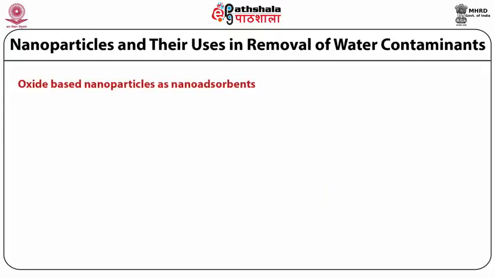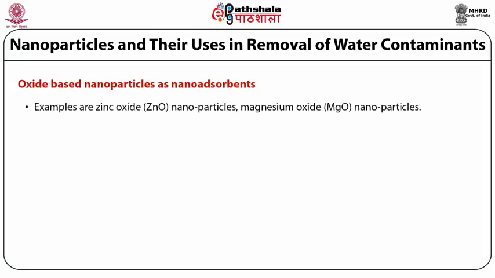Next are the oxide-based nanoparticles, which are used as nanoadsorbents. Examples are zinc oxide nanoparticles and magnesium oxide nanoparticles. These are mainly used for the removal of organic pollutants as well as heavy metals.